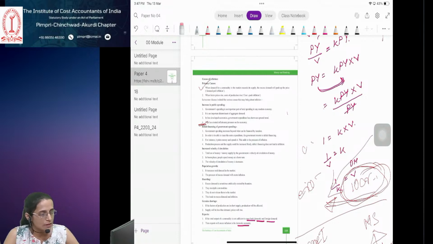And once the trust is gone, no one will keep trust on the bank, and in turn people will not deposit their money with the bank. If people don't deposit, the bank will not be able to give much loan credit. If the bank is not able to give much credit, it will not get much profit. Its profitability will be low. So while investing any money, the bank should take care that the investments are secure because the money is of the depositors.